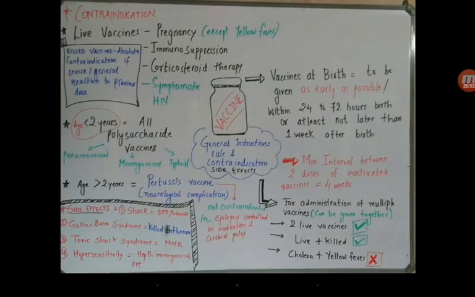Now coming up to the side effects of vaccines. Number 1 is shock, which is produced by diphtheria, pertussis and tetanus vaccines. Then next is the Guillain-Barré syndrome. This syndrome is usually produced by the bacteria Campylobacter jejuni and some viruses.